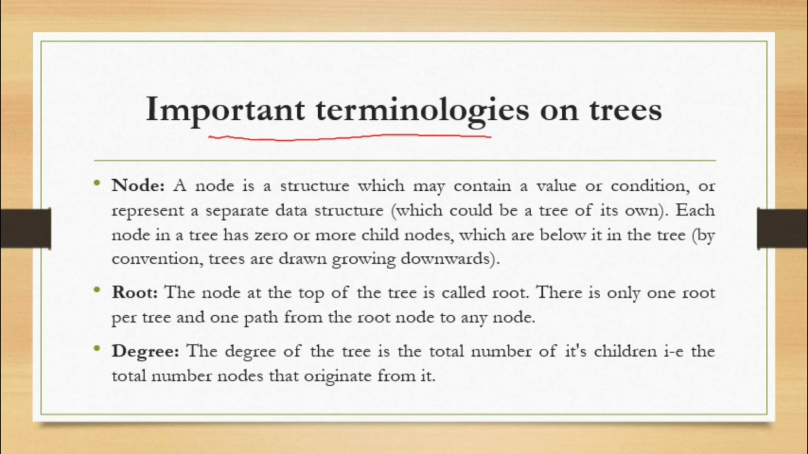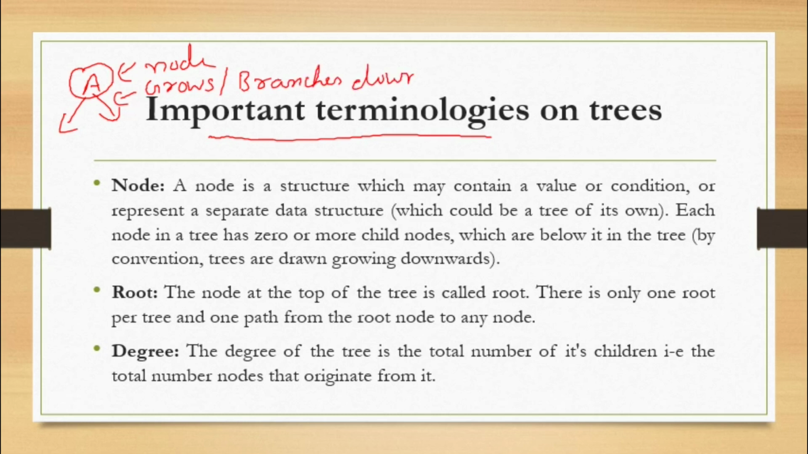Now, an example of a node. A is a node, and it always grows downwards, or branches downwards. So this is A, B, C. What are these? These are the child nodes of A.